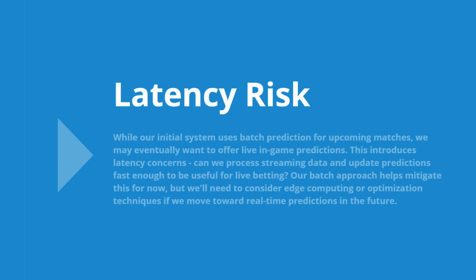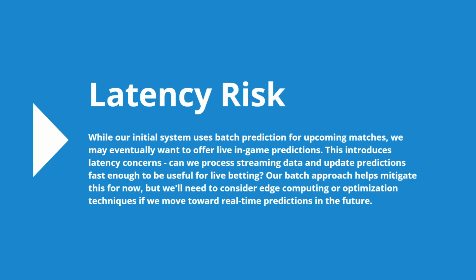While our initial system uses batch prediction for upcoming matches, we may eventually want to offer live in-game predictions. This introduces latency concerns. Can we process streaming data and update predictions fast enough to be useful for live betting? Our batch approach helps mitigate this for now, but we'll need to consider edge computing or optimization techniques if we move toward real-time predictions in the future.